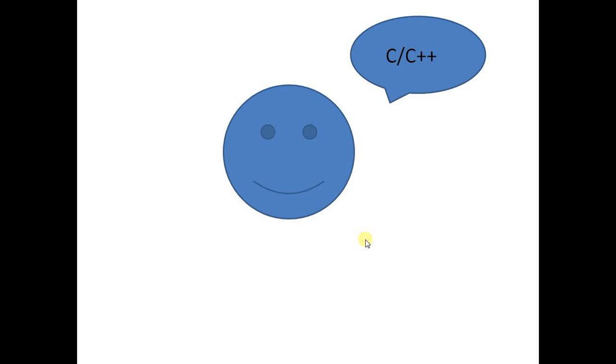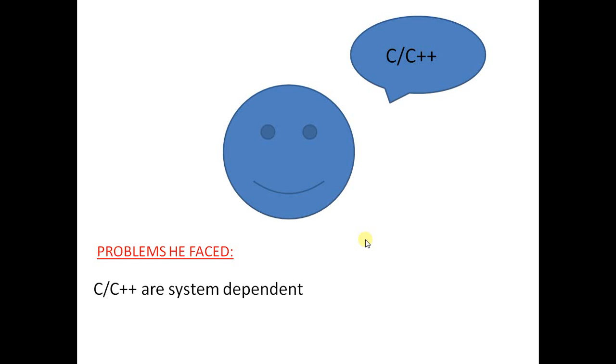Initially, James Gosling thought to develop this project using the programming language C or C++, but unfortunately he faced a problem. The problem is that C and C++ are both system dependent languages. What are system dependent languages?